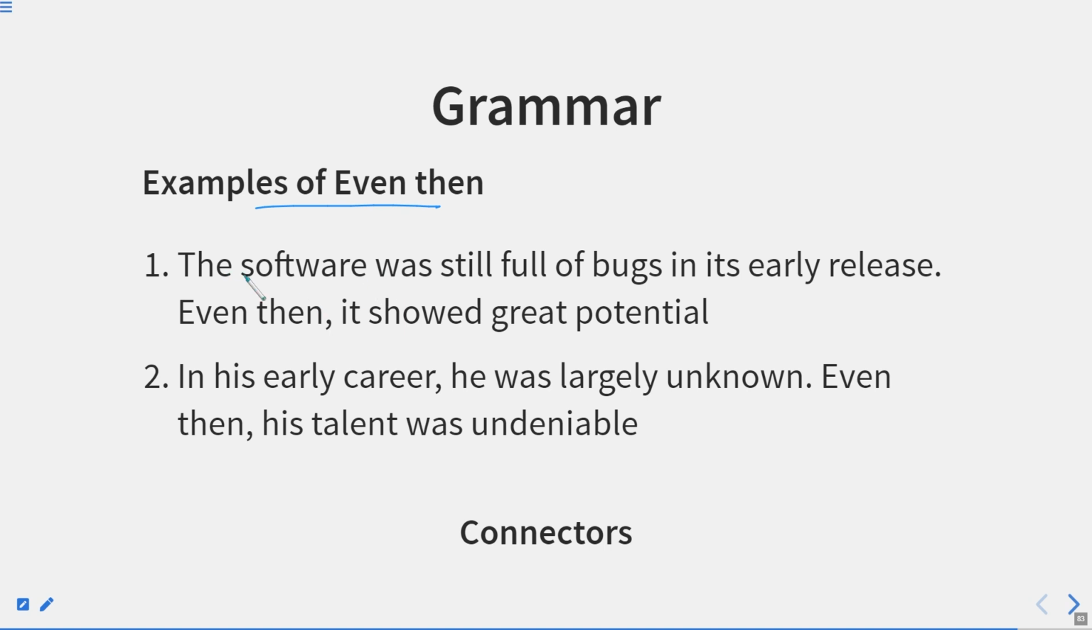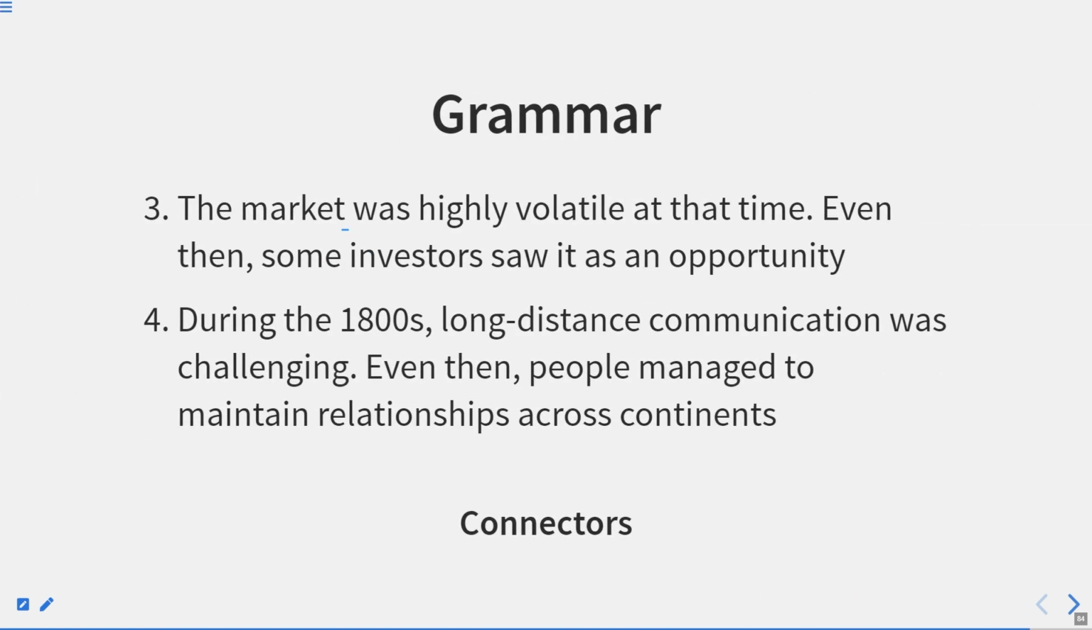Examples of even then: the software was still full of bugs in its early release. Even then, it showed great potential. In his early career, now again we are showing the time of past, he was largely unknown. Even then, his talent was undeniable. So, even then, at that particular time as well, his talent was great. It was undeniable. The market was highly volatile at that time. It means it is showing the time of past. Even then, some investors saw it as an opportunity.